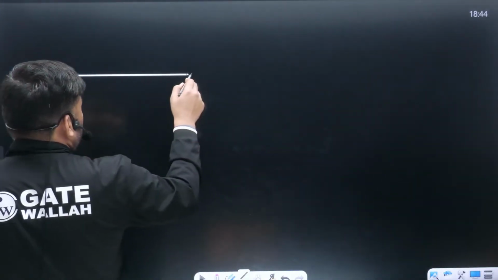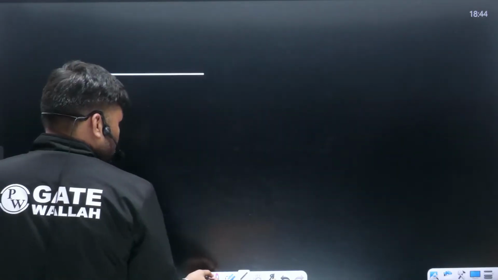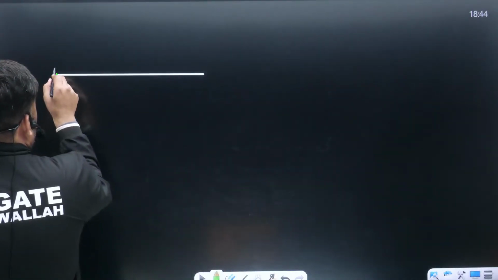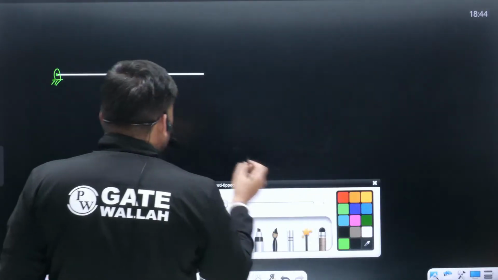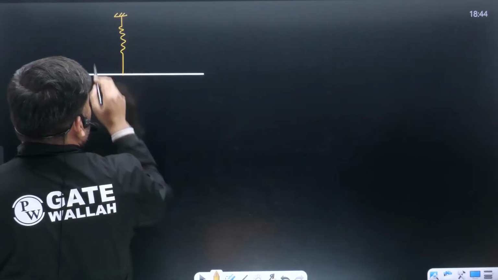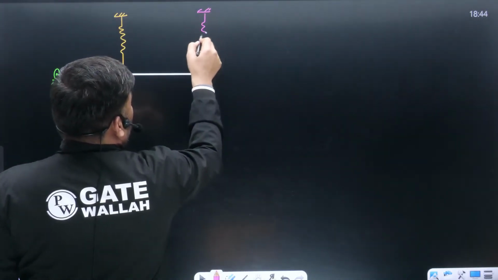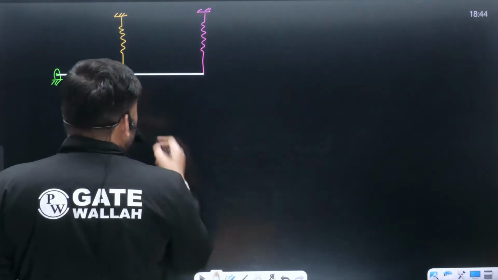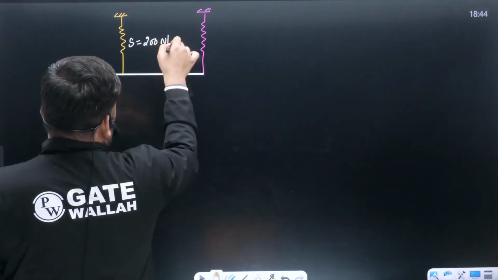बहुत ध्यान से, बहुत बहुत बहुत ध्यान से. Careful beta. This is fixed point. One spring I have connected over here. Another spring I have connected over here. Both these springs are having same stiffness. S का value 200 Newton per meter.